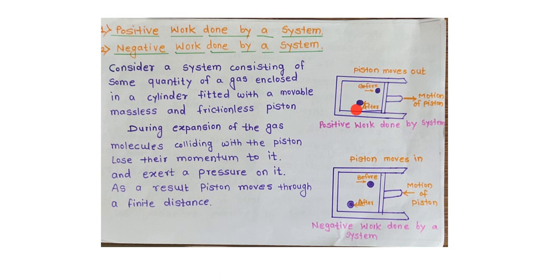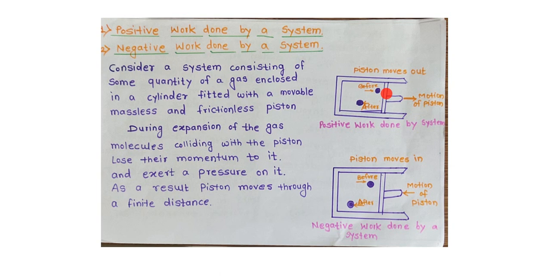This diagram shows the positive work done by the system, and the piston moves out. Motion of the piston: it moves out. So what happens if the piston is pulled in the outward direction? Let us see. During expansion of the gas, molecules collide with the piston, lose their momentum to it and exert a pressure on it.